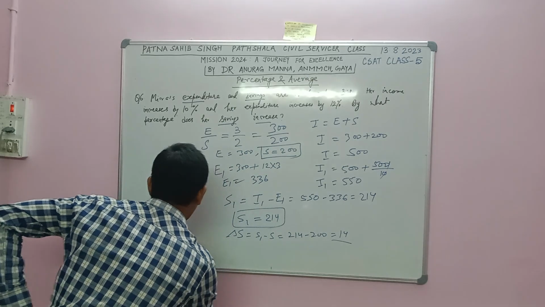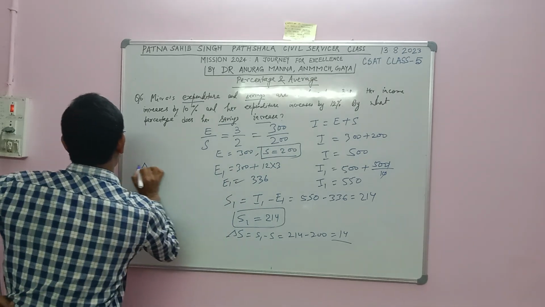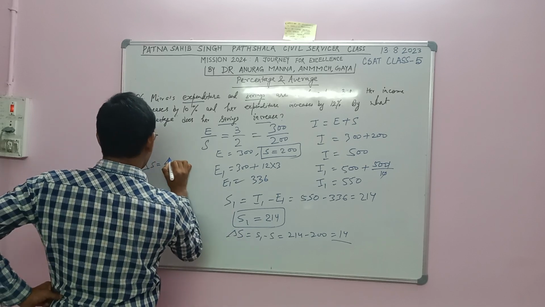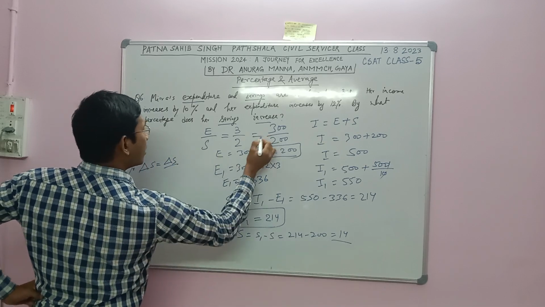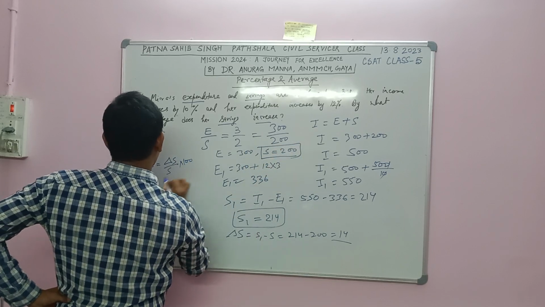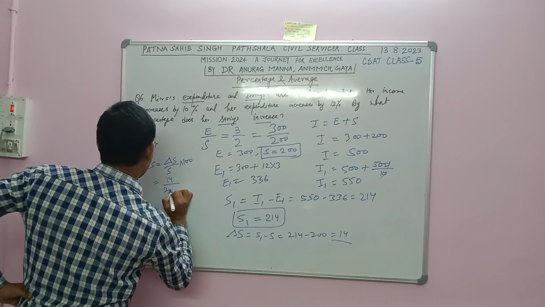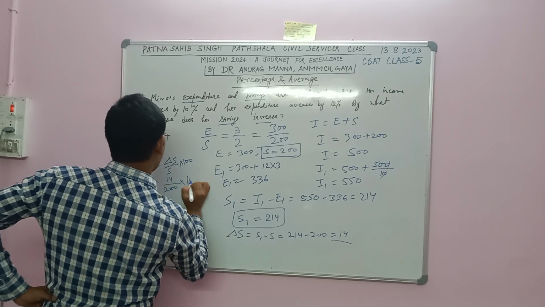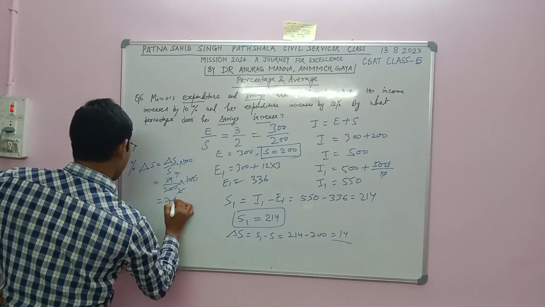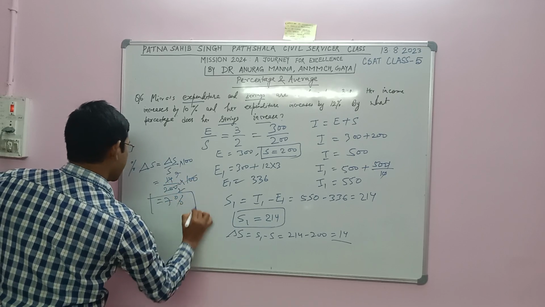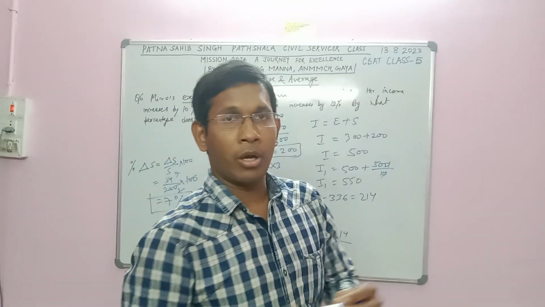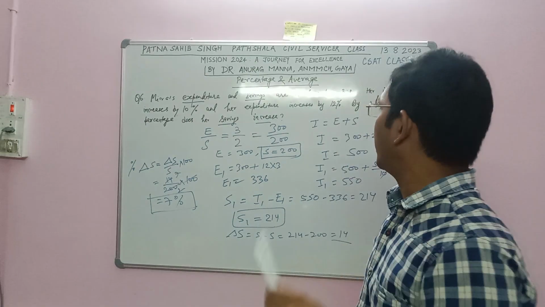So the percentage increase in saving will be increase in saving divided by the original saving S, into 100. That is 14 divided by 200 into 100, which is 7. So the percentage increase in saving will be 7%. I think there is no difficulty in understanding this problem.